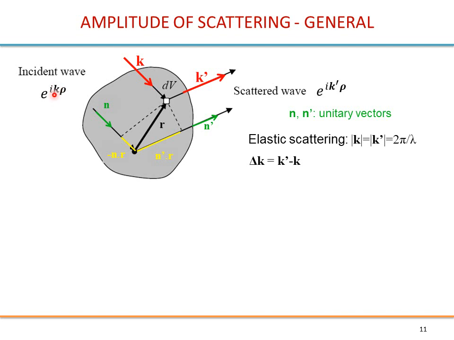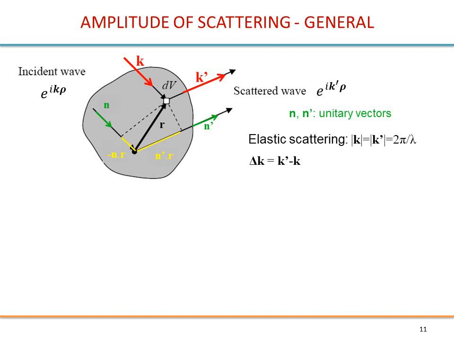So k is the relevant quantum number. Then the final state is a scattered wave, so it will be given by this, and it will be characterized by wave vector k prime.